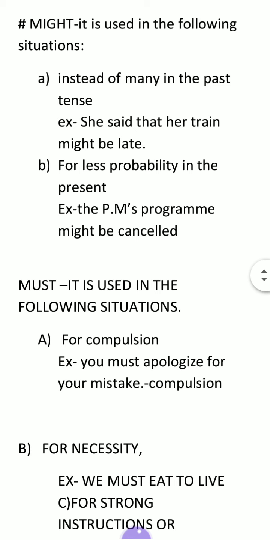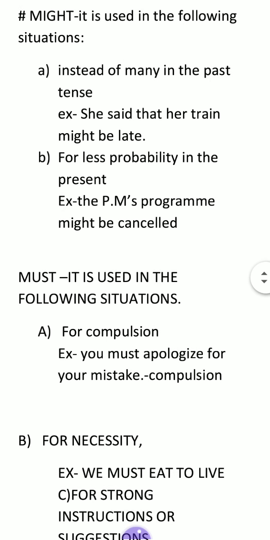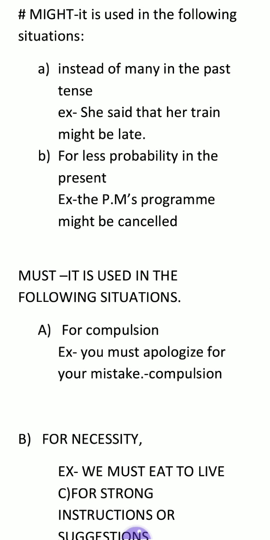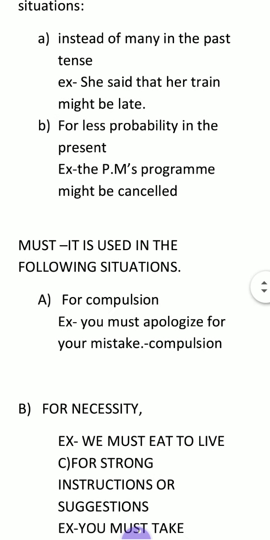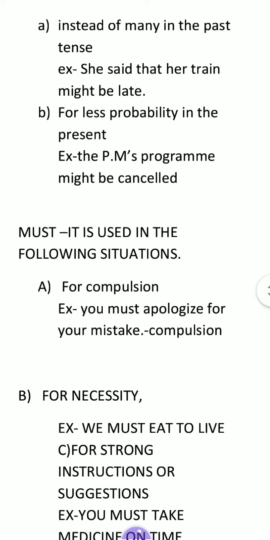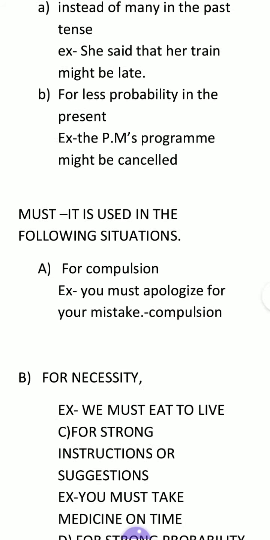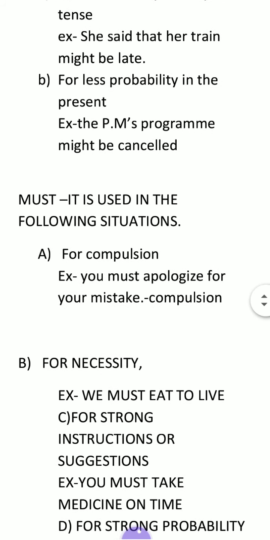So, instead of may in the past tense, the second use is for less probability in the present: the PM's program might be cancelled. For less probability. Now, to refer to historical things, or taking someone into confidence, like you might have heard the names of Mahatma Gandhi, Bhagat Singh. Might is also used in these cases.